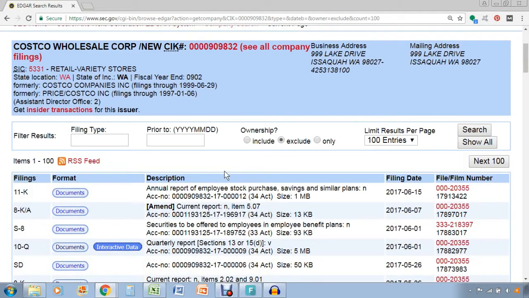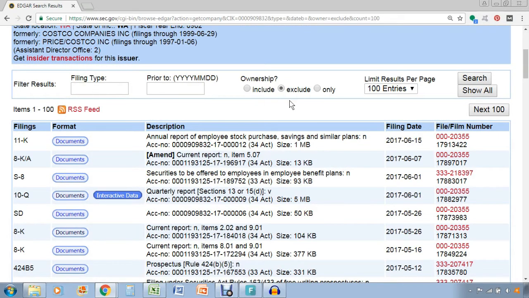Now on the top here, they have various ways for you to screen through some of the data. You can enter by dates. So if you want to get filings by a certain date, you can enter some criteria here. But the important thing is we want to be able to search by filing type. Obviously, there are a bunch of different SEC filings that a company must file to the public. So you can search by all of them here if you know the name of the form.